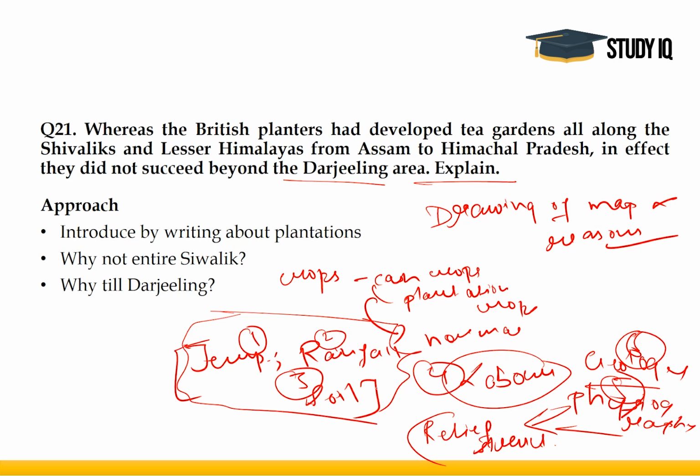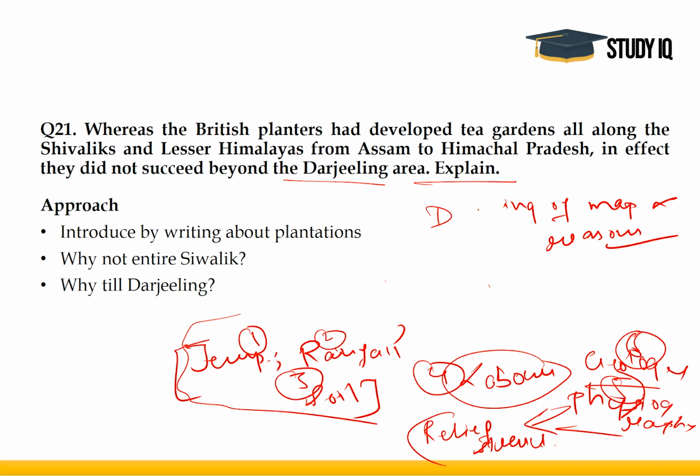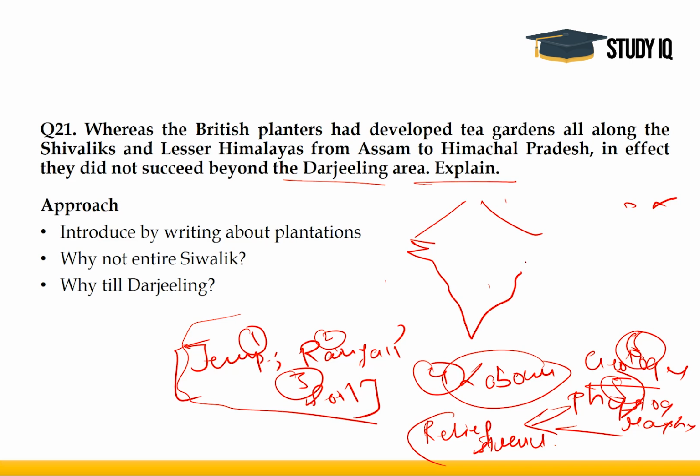Now in this question, just to give you a clear idea what the examiner is trying to ask, because the question is slightly tricky, although the answer is very simple. The examiner basically asks you that the Britishers had planned plantation crops all along the Shivaliks, but they were only able to do it over here. Why did it not succeed in doing so in this area?